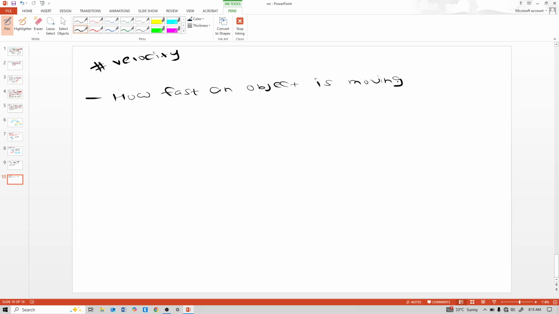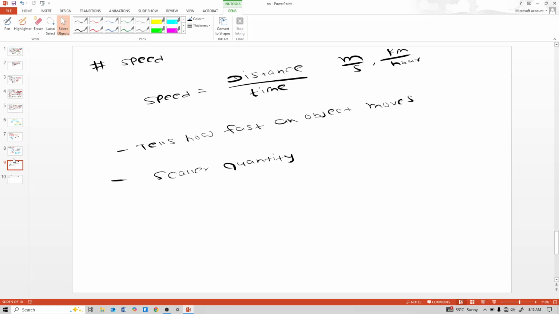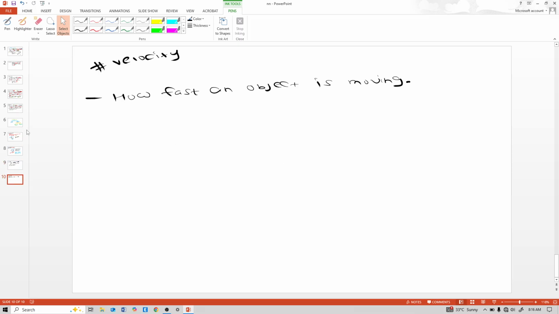So velocity tells us that idea. See the difference between speed and velocity. Speed also tells us how fast an object is moving, but it is distance upon time, and velocity is displacement upon time.